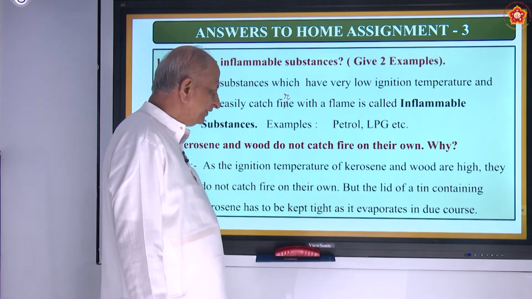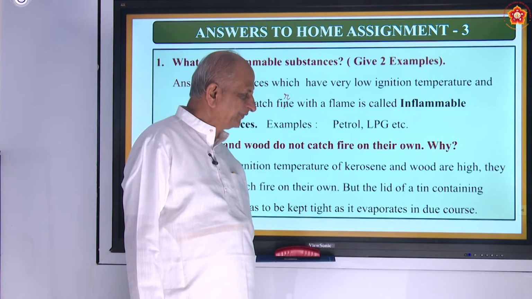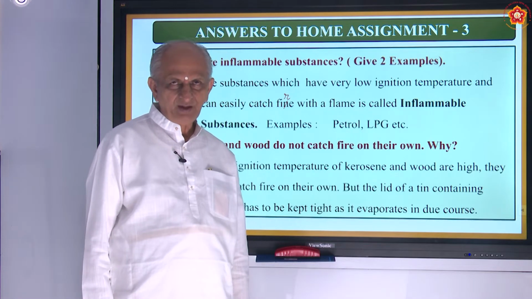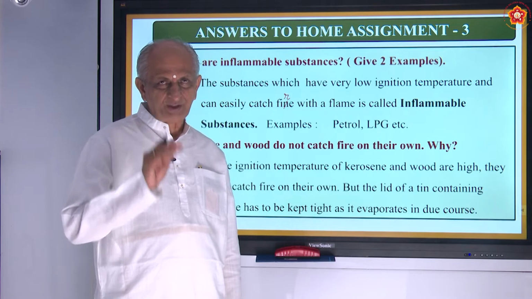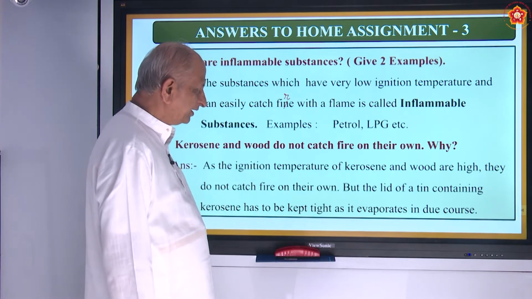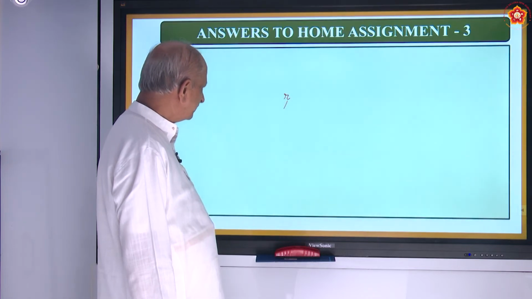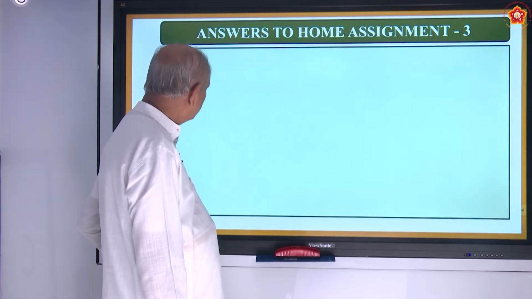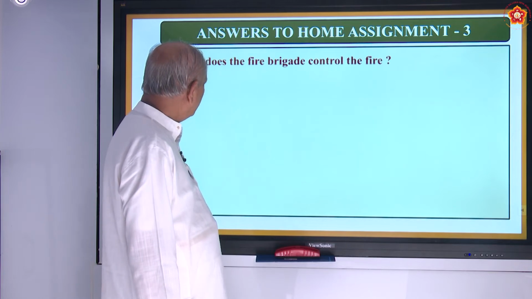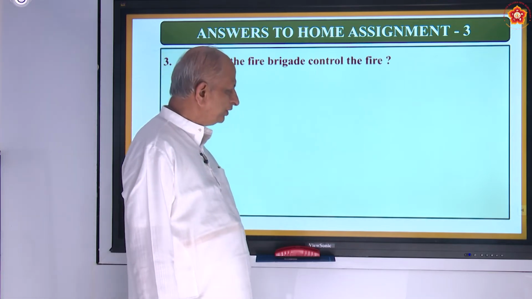So that means they catch fire very quickly, but they will not catch fire on their own accord. Only there must be some external substance to do it. Coming to the next question. How does the fire brigade control the fire?